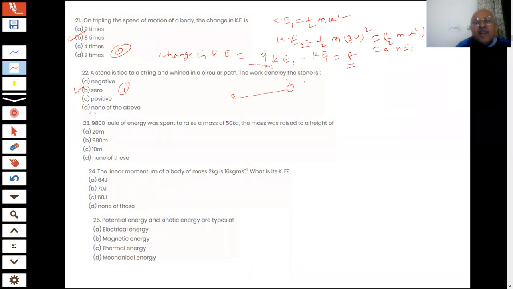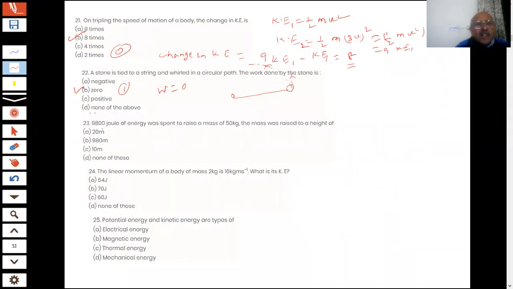The force is acting in a direction perpendicular to the displacement, students. Therefore, work done in such cases is 0. The force is acting in this direction and it is moving in this direction. The 0 is the correct answer. Work is 0.